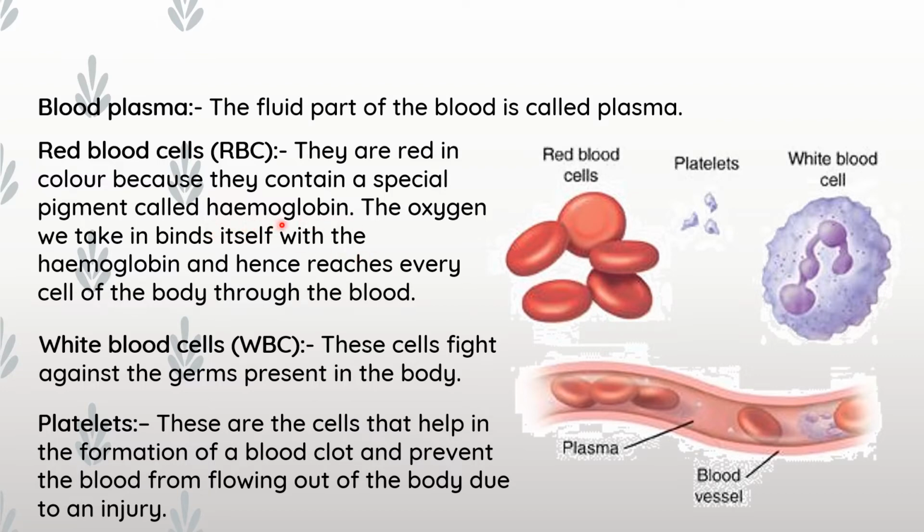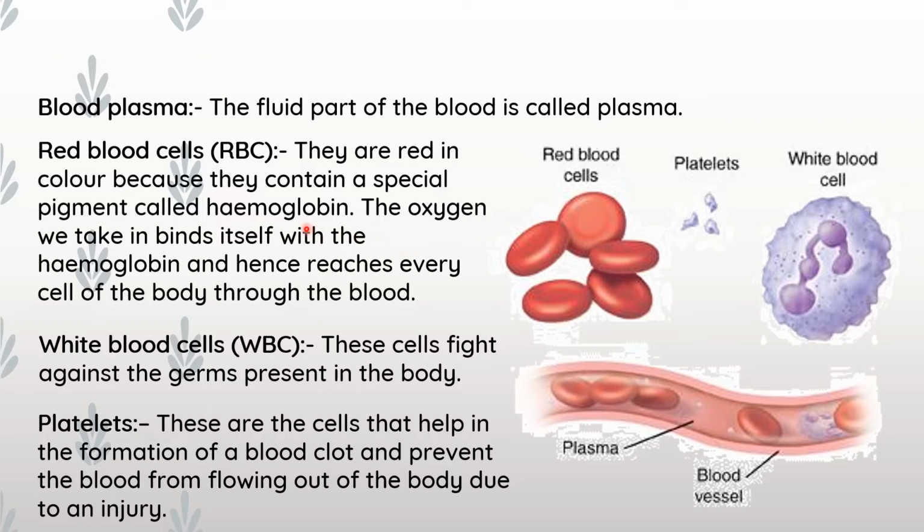And what is the function of the hemoglobin? When we inhale, we take in oxygen. That oxygen binds with, or joins with, hemoglobin, and hemoglobin takes this oxygen to all parts of the body. Got the point?